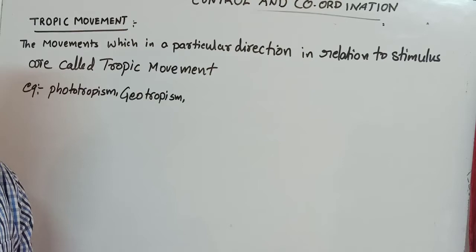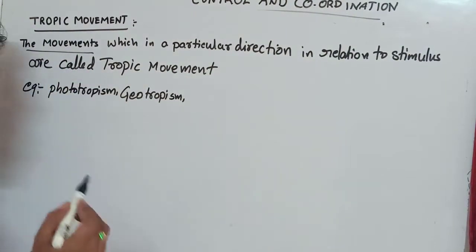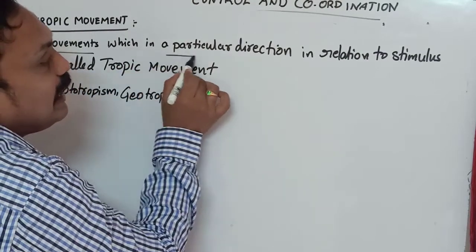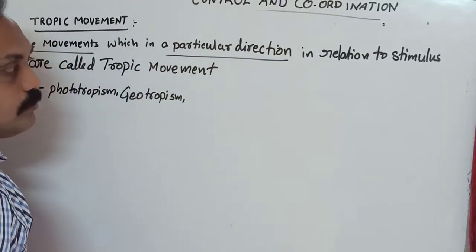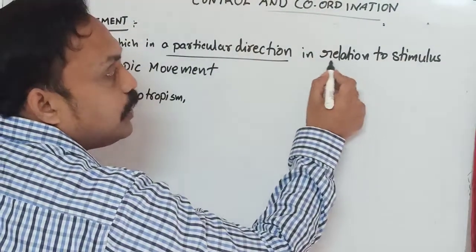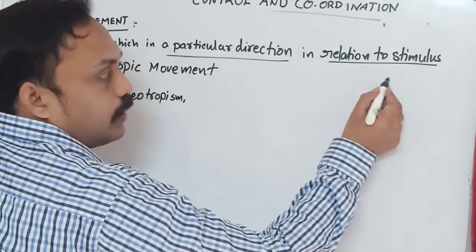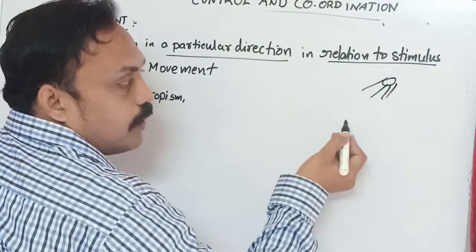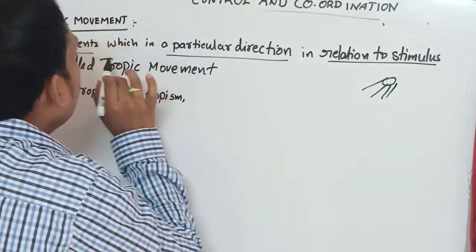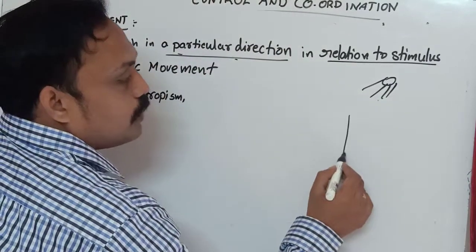What is the meaning of tropic movements? The movement, that means growing here, in a particular direction in relation to stimulus. For example, sunlight, which we already learned, is a stimulus.